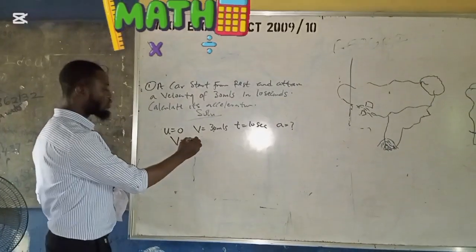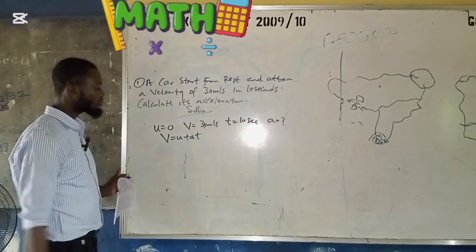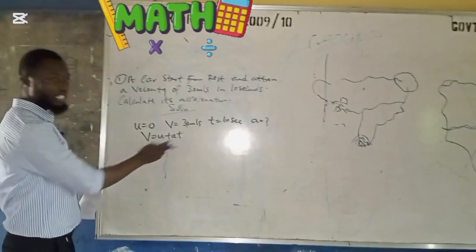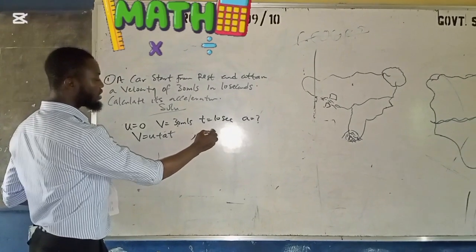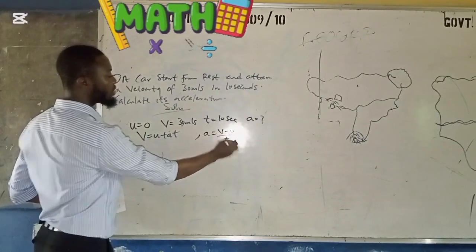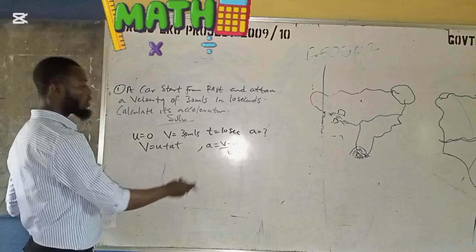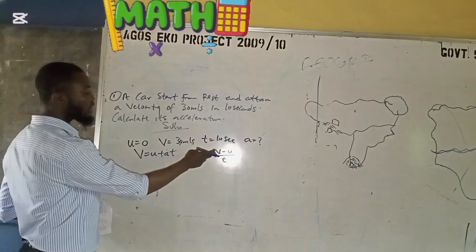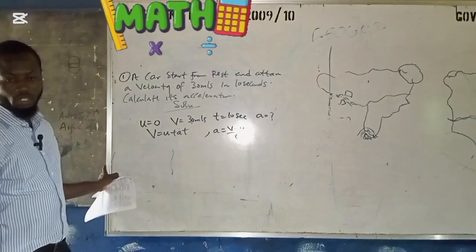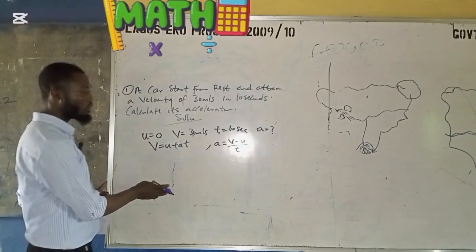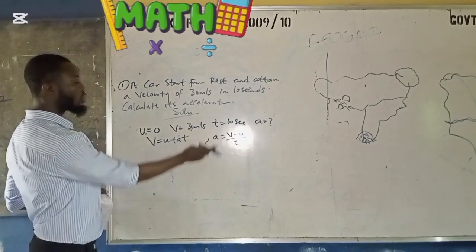V is equal to U plus AT. We are looking for this A, isn't it? And it can also be rearranged: A is equal to V minus U all over T. You can use either of the two, because when you cross multiply, you get this. Are you with me? So which one should we use now? Okay, let's use this one because we are looking for A.